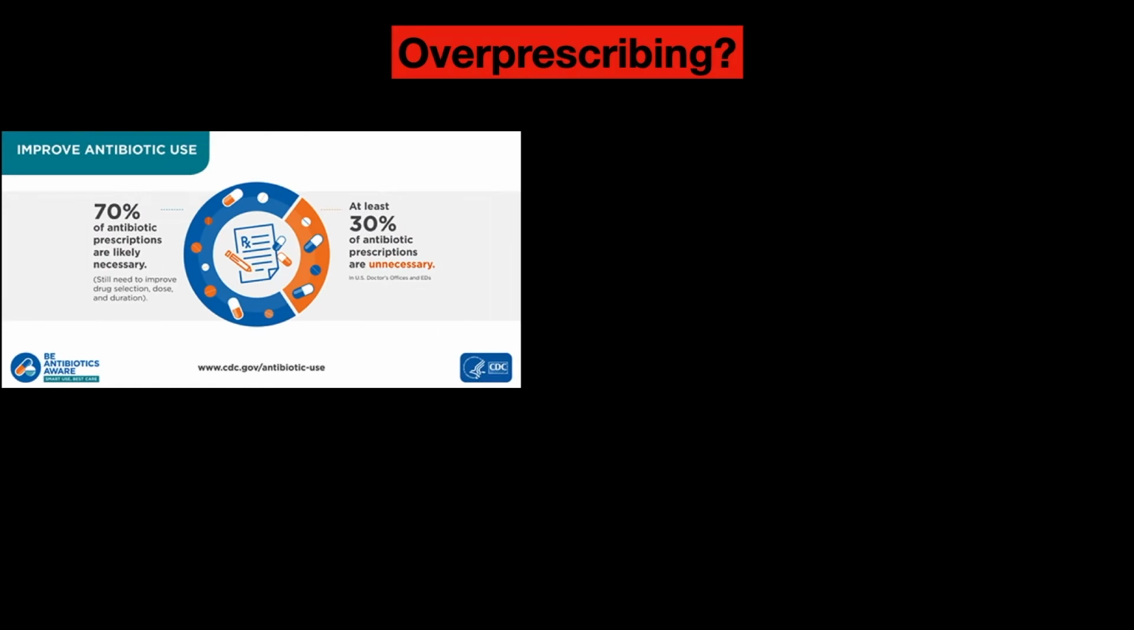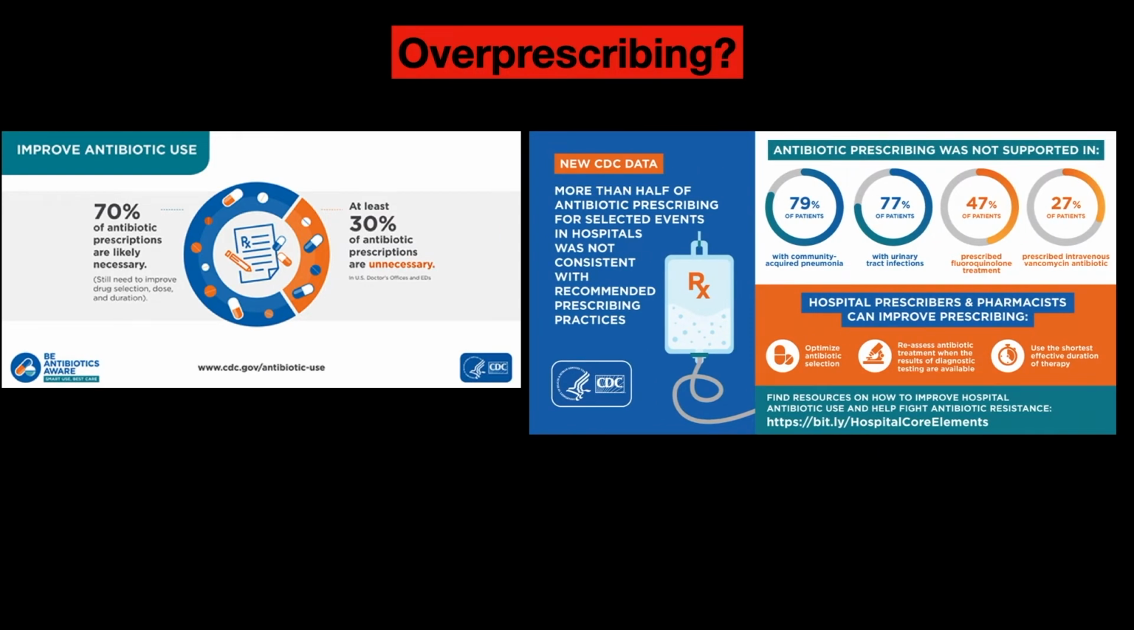Prompt initiation of antibiotics to treat sepsis reduces morbidity and saves lives. However, about 30% of all antibiotics prescribed in the United States acute care hospitals are either unnecessary or suboptimal. More than half of antibiotic prescribing for selected events in hospitals was not consistent with recommended prescribing practices.